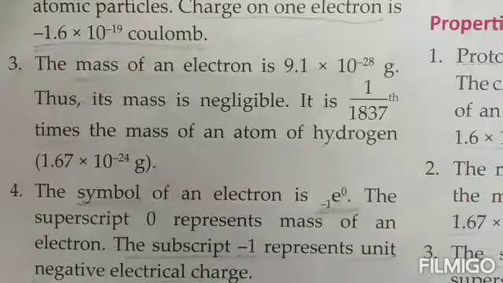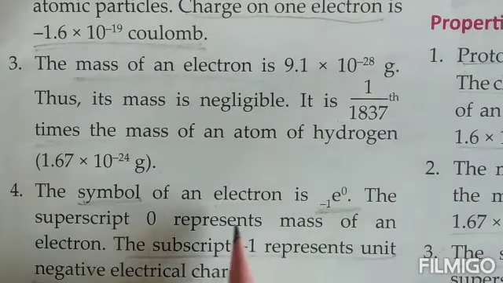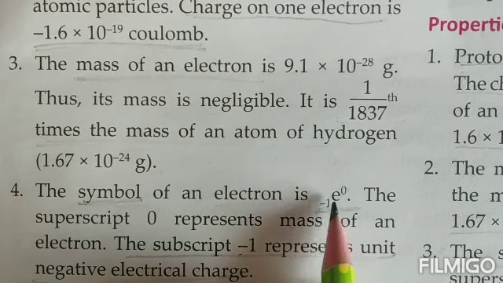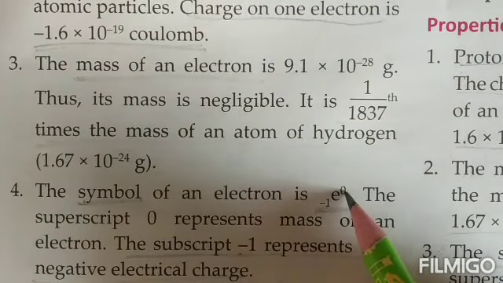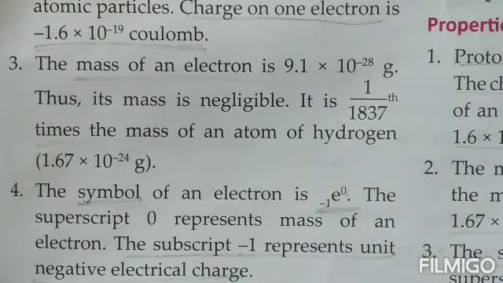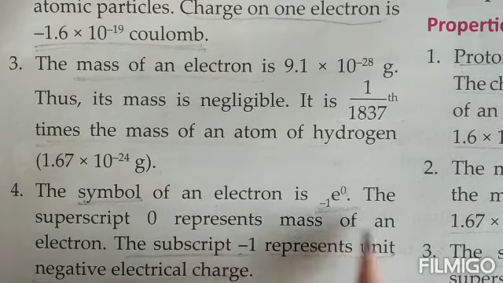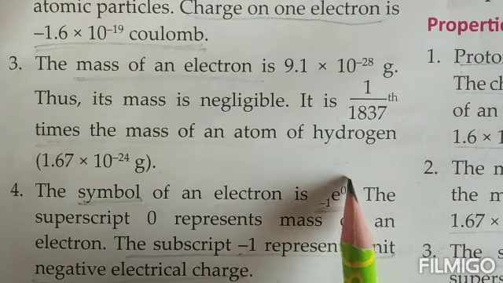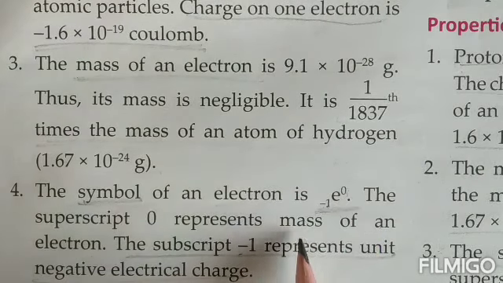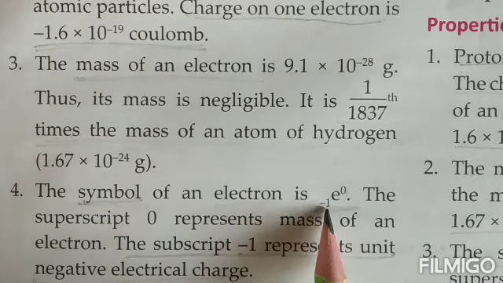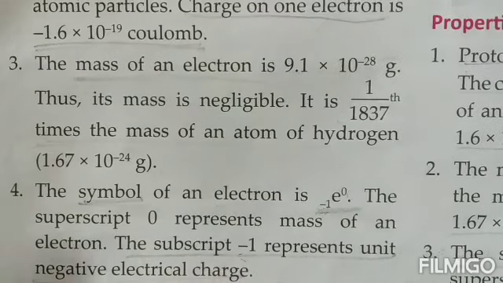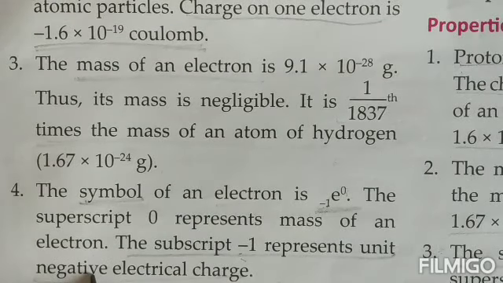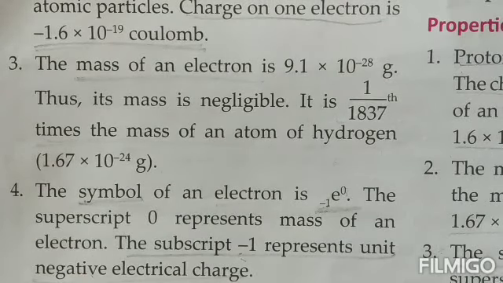The symbol of an electron is, see how it is written, -1 E and a 0 over here. The superscript, the thing that is written on top, children, we call it a superscript, and it represents the mass number. Now because it is very less, the mass is approximately considered to be 0. And this is the subscript, children, which is written on the lower side. It is represented as -1, which means there is a -1 negative charge on this electron.